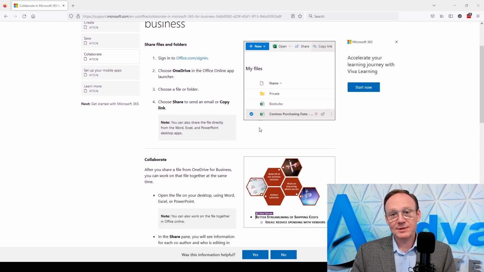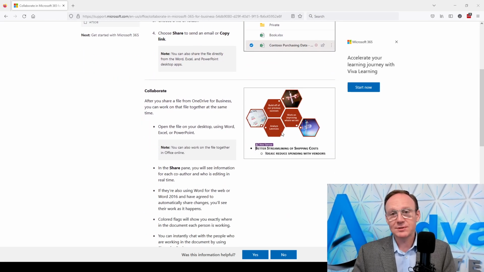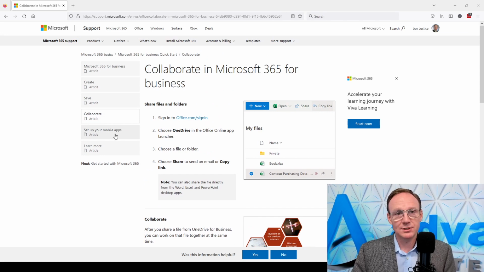But you can collaborate with these files and people can work on them in real time. So you can see this little image right here. That little flag will show where somebody else is working on that file at the same time as you after you've shared it with them. And that's really powerful, really handy, a really incredible tool to use.